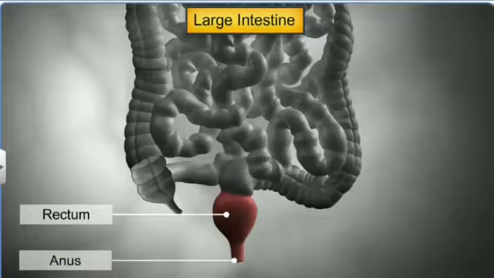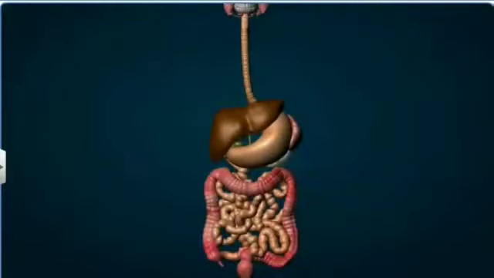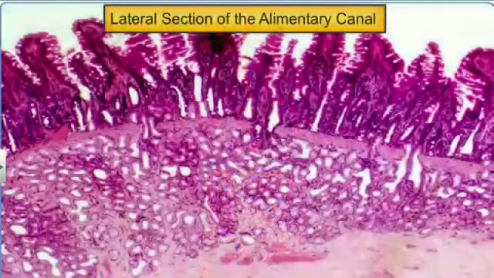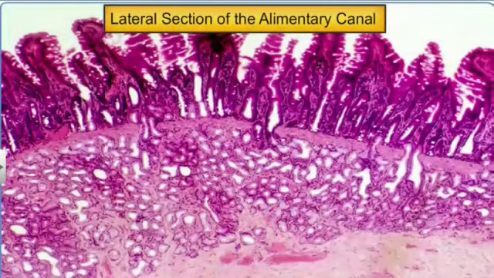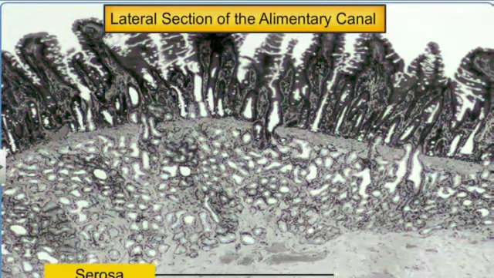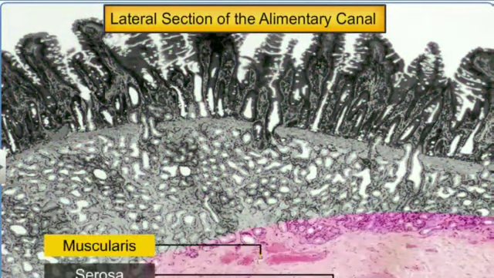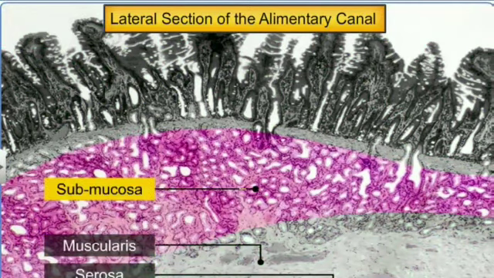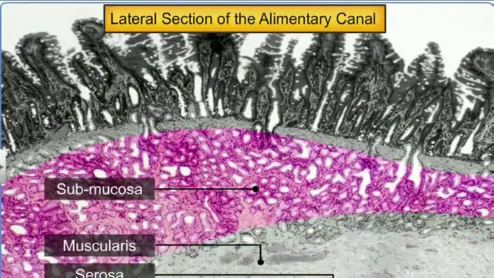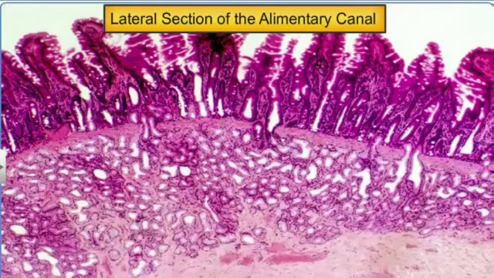The wall of the alimentary canal contains four layers, namely the serosa, muscularis, submucosa, and mucosa. The serosa, the outermost layer, is made of mesothelial cells.